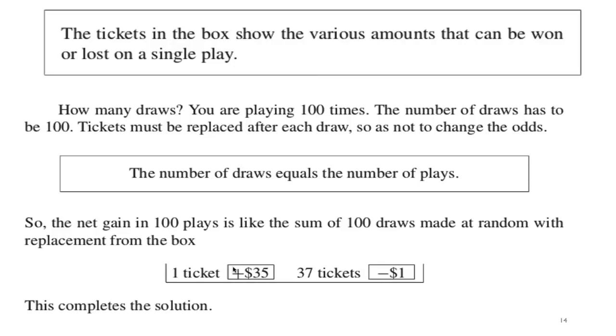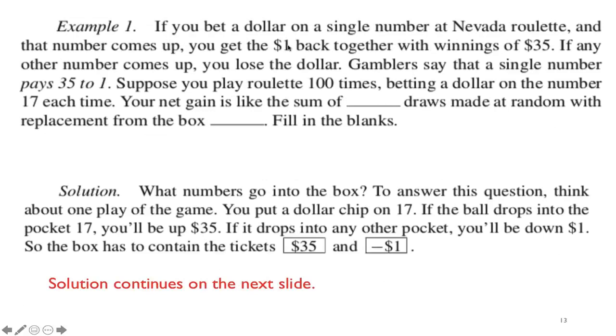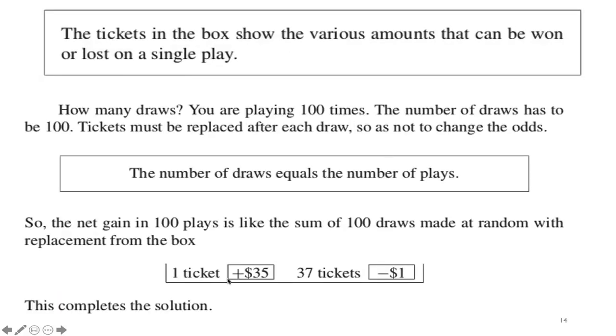Now, if we were to play this game 100 times, then that's essentially picking out 100 tickets at random from this box with replacement, because each time we played the game, we had to put back all the tickets. So that's basically the box model for this game. Having the box model allows us to simplify this problem, which seems kind of confusing, into something that we can understand very simply: you have a box of a certain number of tickets, and playing this game is like picking a ticket from this box at random and replacing it if we want to replay the game.